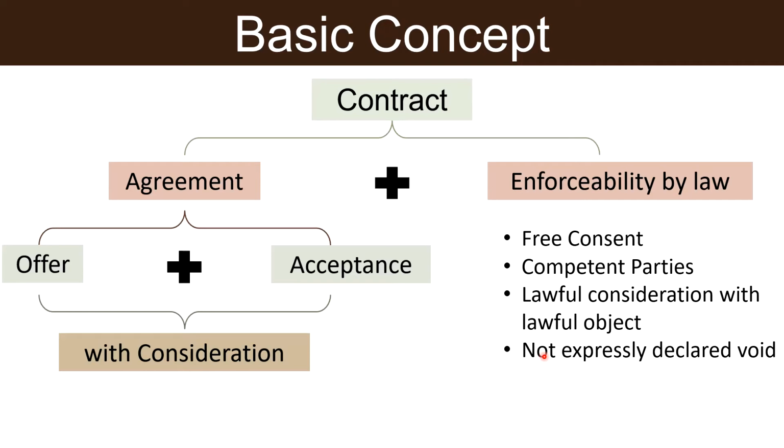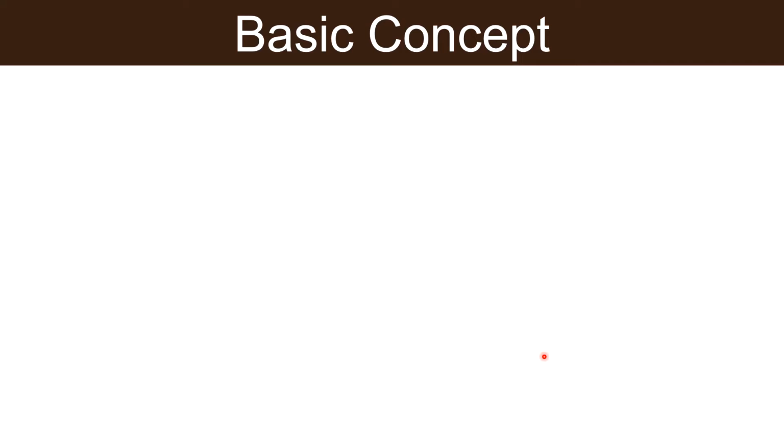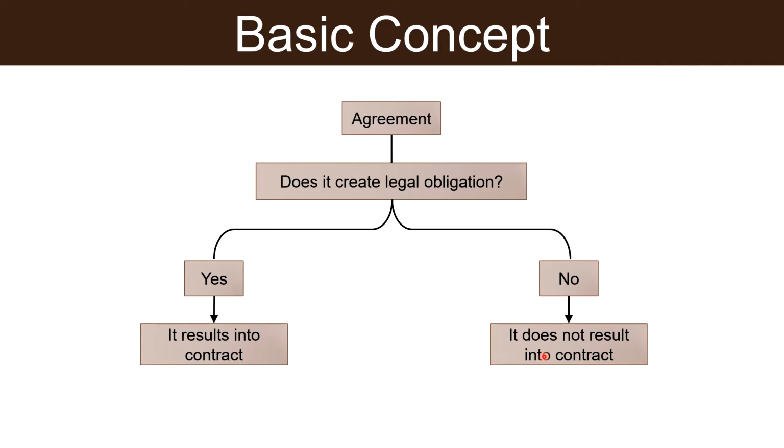So what we have understood is every contract is an agreement, but not every agreement is a contract. This is because a contract always contains the element of agreement, but an agreement does not always contain the elements of contract. Hence, if an agreement is capable of creating legal obligation, it results in a contract, but when it fails to create legal obligation, it is only an agreement and not a contract.